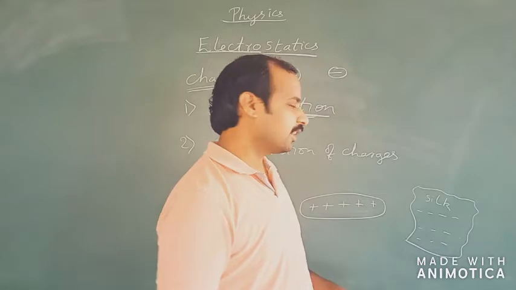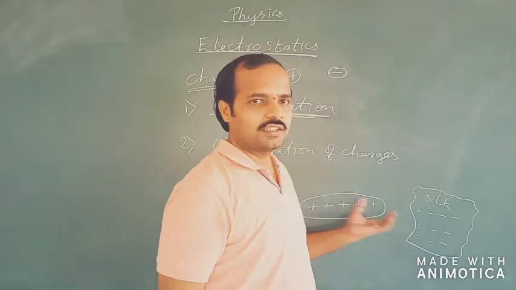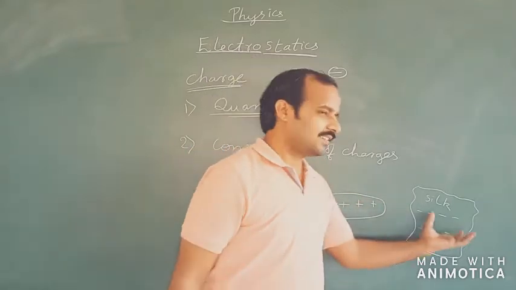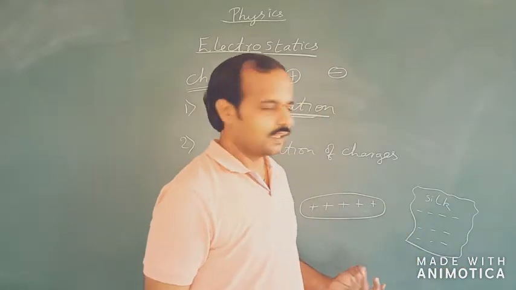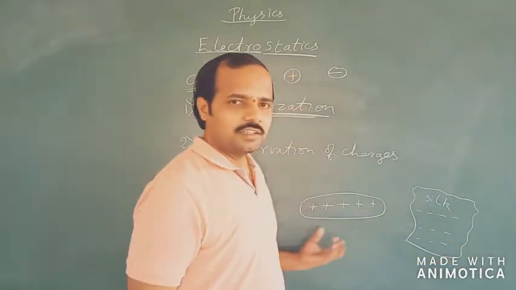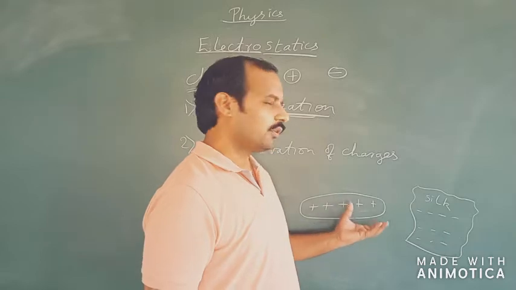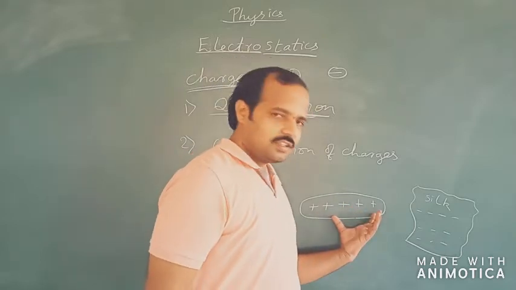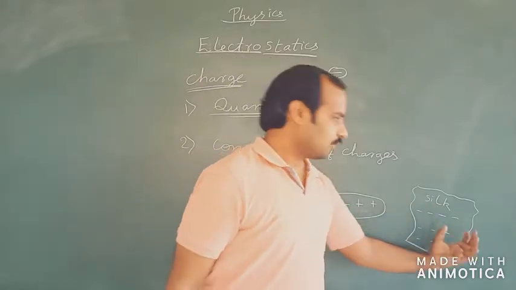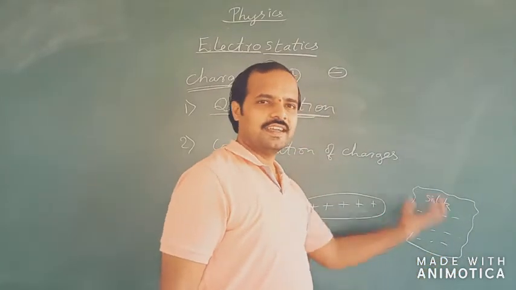So here what is happening is that initially the glass rod was neutral, and the silk cloth was also neutral. Now on rubbing both of them together, the glass rod lost its electrons and the silk gained those electrons.